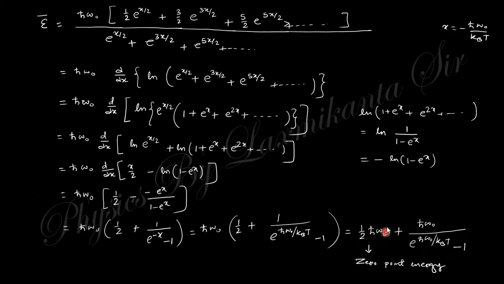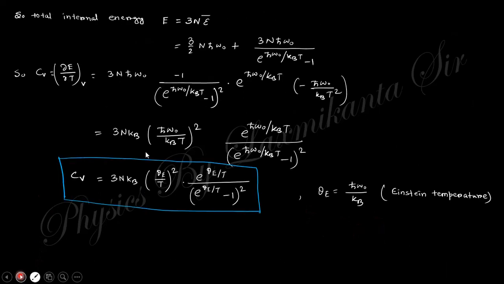There is an additional term, which is the zero point energy. When the temperature tends to 0, this becomes infinite, so this term becomes 0. So at zero temperature there is the presence of this zero point energy. The total energy multiplied by 3N gives you this. So Cv is like that. This is the Cv in the case of the Einstein convention; if you take this Einstein convention, you will obtain this expression.